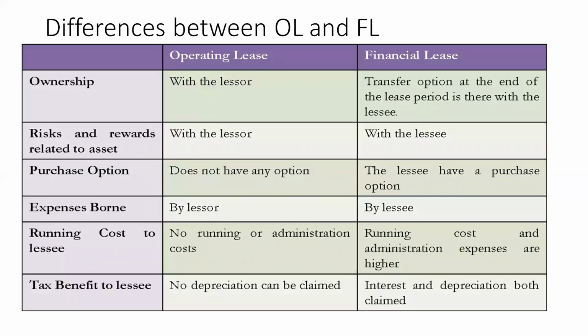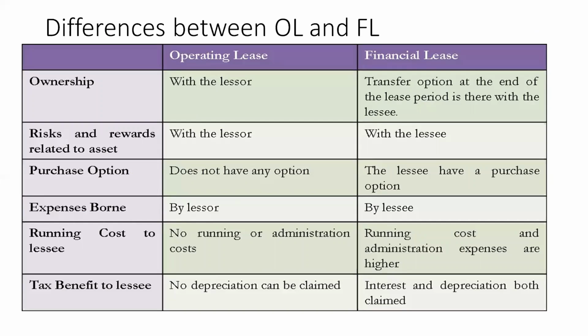Now we will find out the difference between the operating lease and the financial lease. We have already seen the meaning of the operating lease and financial lease. See the ownership point: if you consider differentiation between the operating lease and the financial lease, in case of operating lease, the ownership is with the lessor. The ownership always lies with the lessor throughout the life of the asset. But in case of financial lease, a transfer option at the end of the lease period is there with the lessee. The lessee becomes the owner.